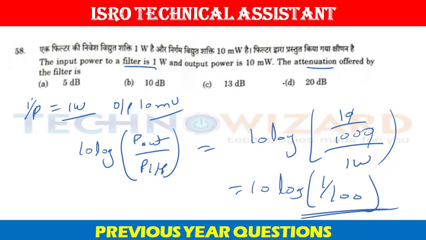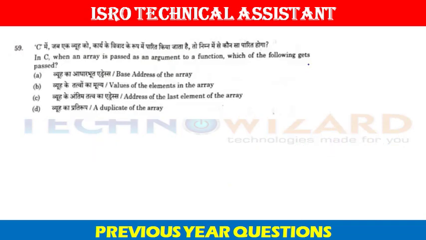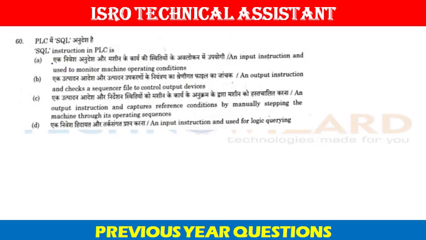Question number 59. In C, when an array is passed as an argument to a function, which of the following gets passed? The base address of the array will get passed. Therefore, option A is the correct answer. Question number 60, that is the last question of this paper.